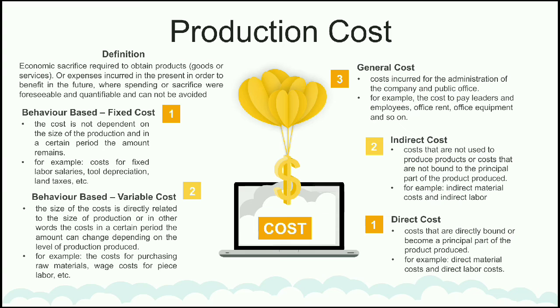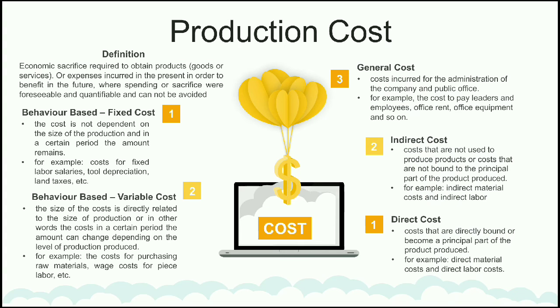And then the second is variable cost. The size of the cost is directly related to the size of production, or in other words, the cost in a certain period, the amount can change depending on the level of production produced. For example, the cost for purchasing raw material, wage, tool for piece labor, and etc.